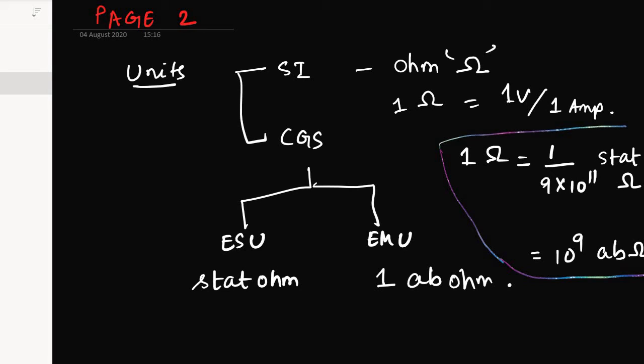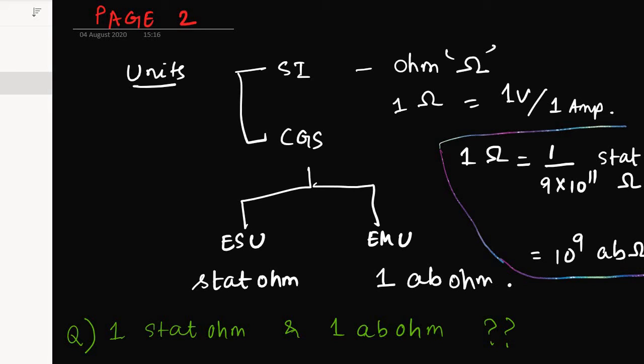Now you can find out a relationship between 1 stat ohm and 1 ab ohm. Please do it in your note copy. This is the question for today. You can do it in terms of ohm also.